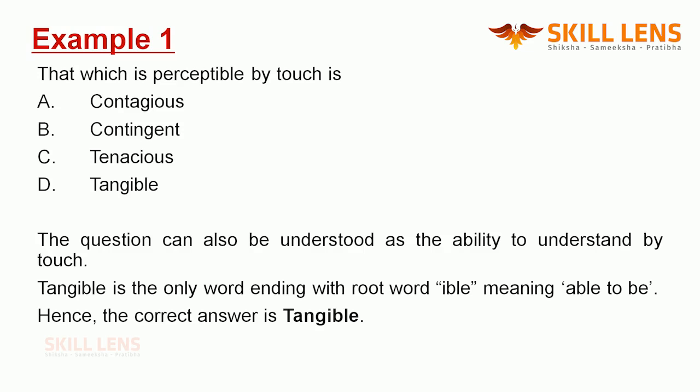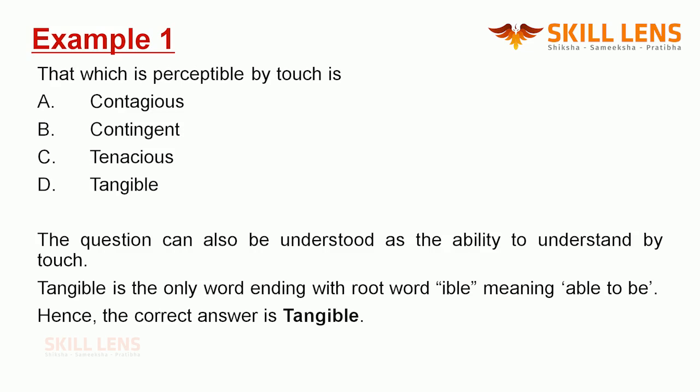Let's take this example. That which is perceptible by touch is. The options given to us are A. Contagious, B. Contingent, C. Tenacious, D. Tangible. For a lot of us, the options given to us are unknown. We don't know the meaning of them. We've never used these words in our communication, and for a lot of us, it is as alien as any word from Mars.